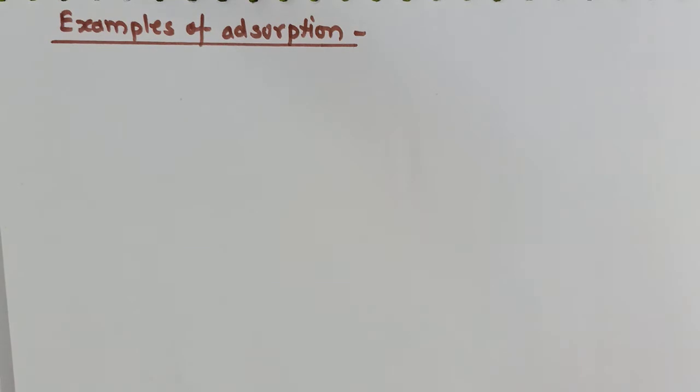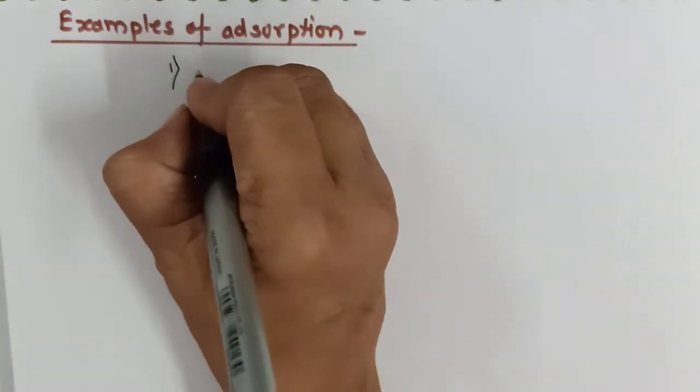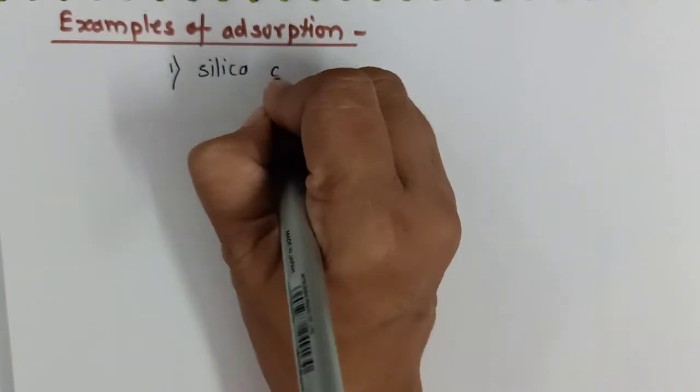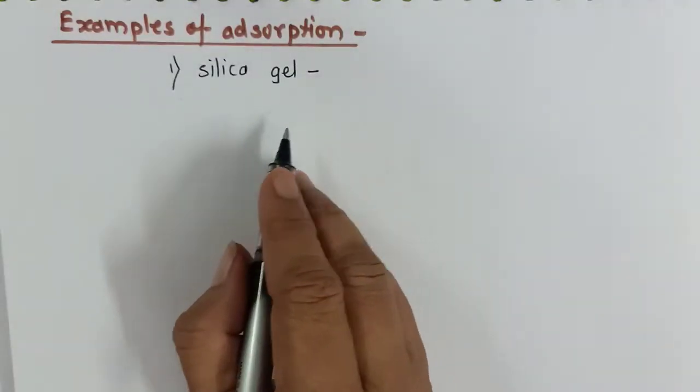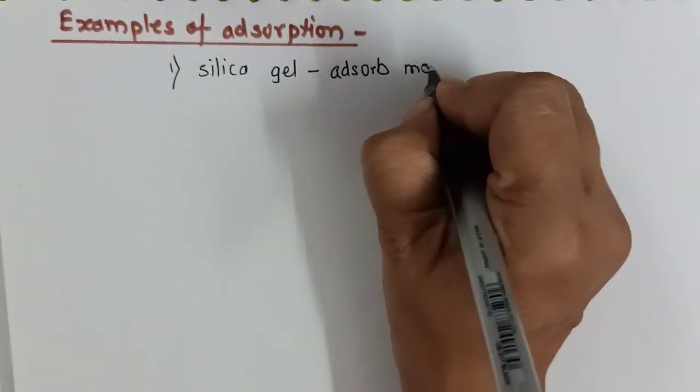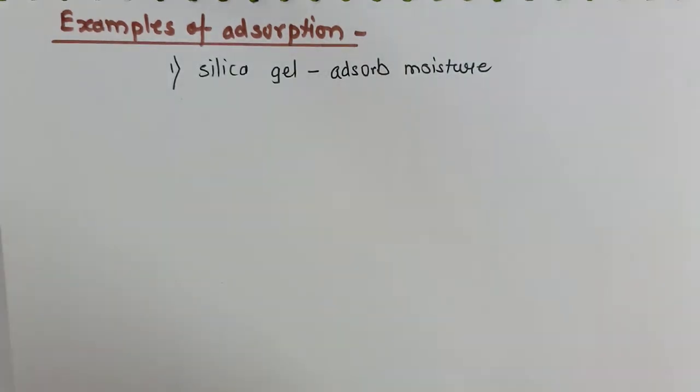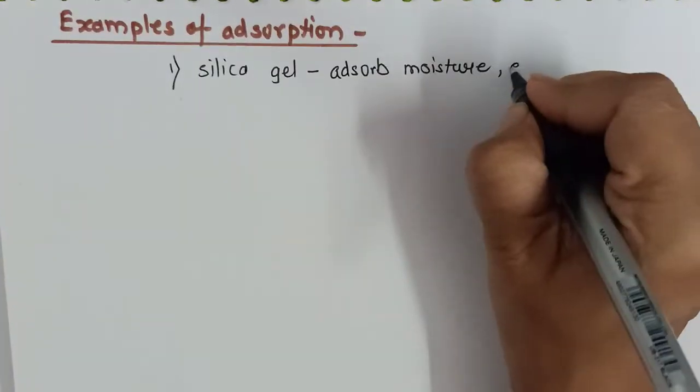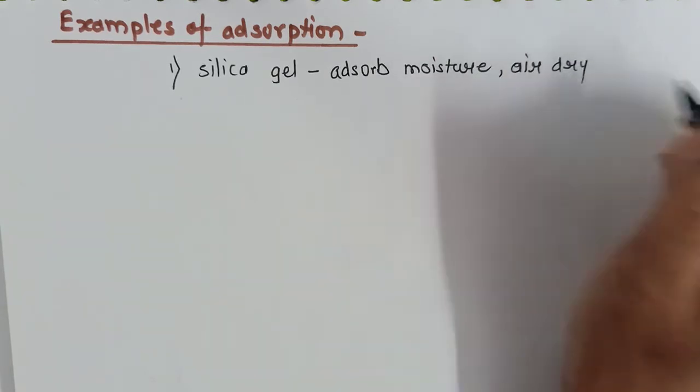Now the question is why we need to study adsorption. Are there any examples of adsorption in daily life? Is this concept useful to us in daily life? Then the answer is yes. The first one, all of you must have observed the packets of silica gel which is kept in the water bottles, especially the newly purchased water bottles. This silica gel is kept in the water bottles so as to adsorb moisture, so that the air inside the bottles remains dry.